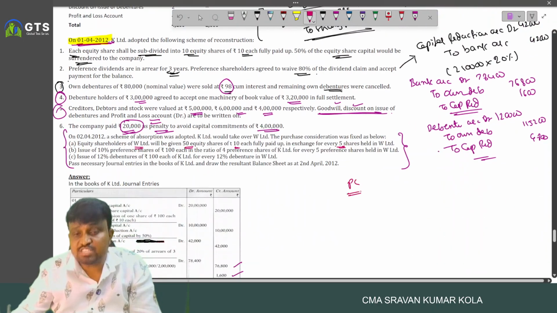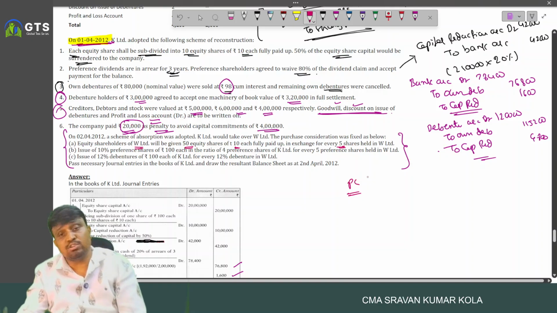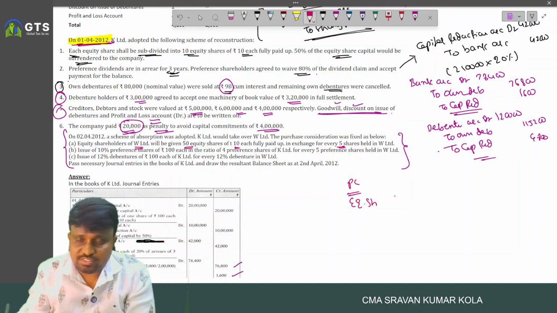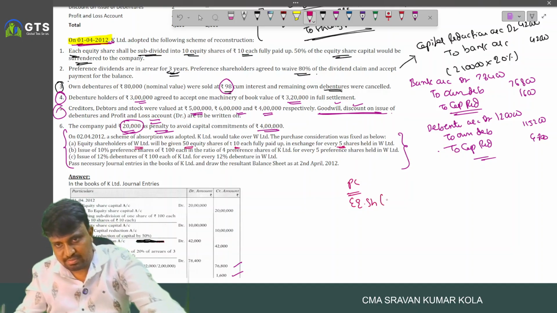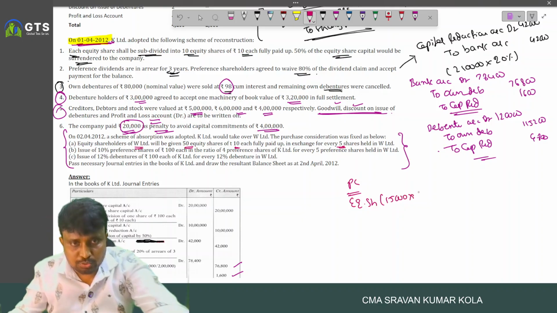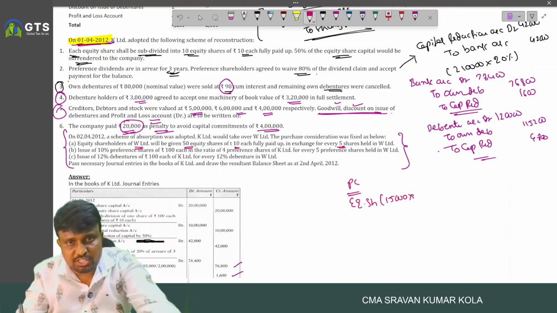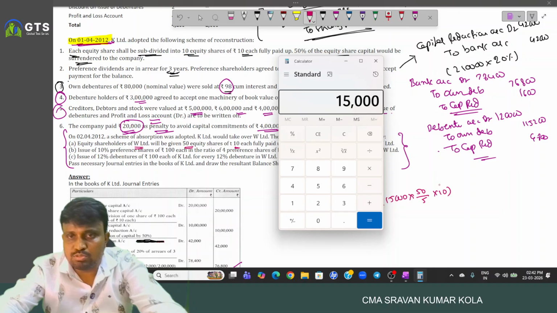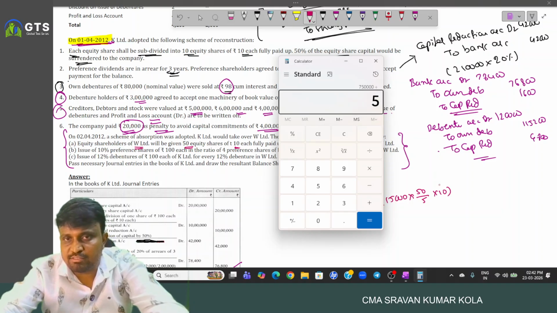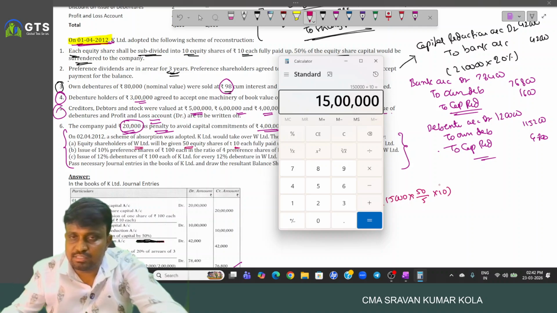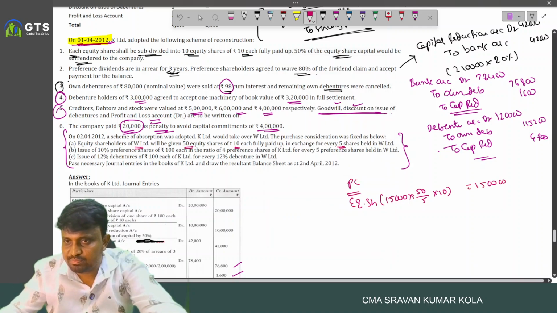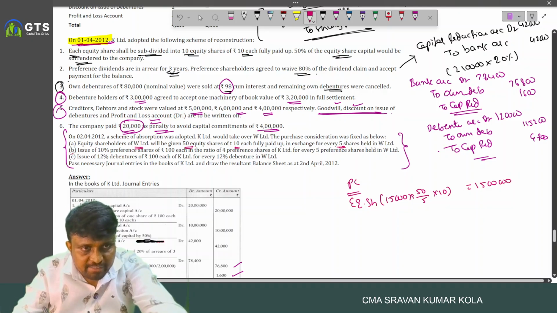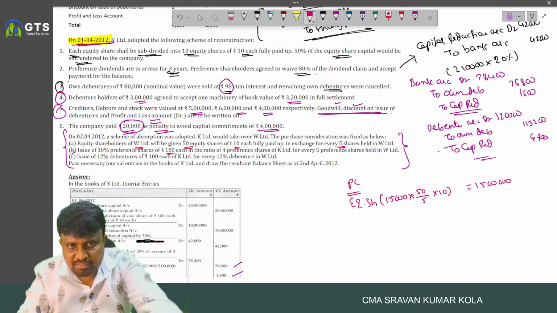So as a part of amalgamation, first we have to calculate PC in terms of equity shares. 15,000 into, for every 5 shares we'll give 50 equity shares. 50 by 5, each one is 10. So 15,000 into 50 by 5 into 10. How much? 15 lakhs. And preference shares, 10% preference shares of 100 each in the ratio of 4 preference shares for every 5 preference shares.